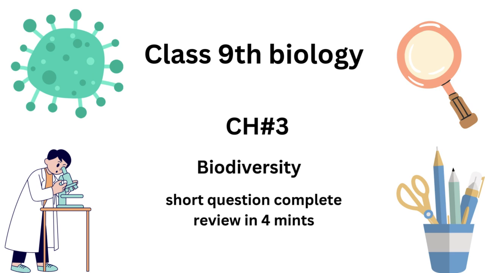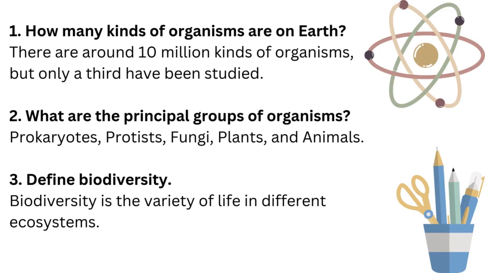Do you want to master Class 9 Bio Chapter 3 Biodiversity in a few minutes? How many kinds of organisms are on Earth? There are around 10 million kinds of organisms, but only a third have been studied. What are the principal groups of organisms? Prokaryotes, protists, fungi, plants, and animals.